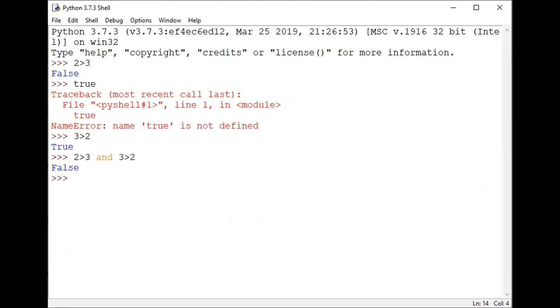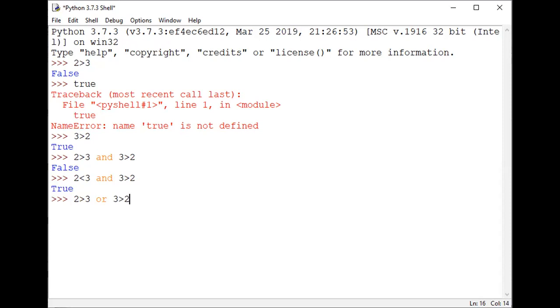For example, let us assume the same example, 2 less than 3 and 3 greater than 2. Both are true, that's why it results true. Similarly, you will take the or statement. Here or is also a boolean statement, which results in a true or false value. For the same example, 2 greater than 3 or 3 greater than 2.